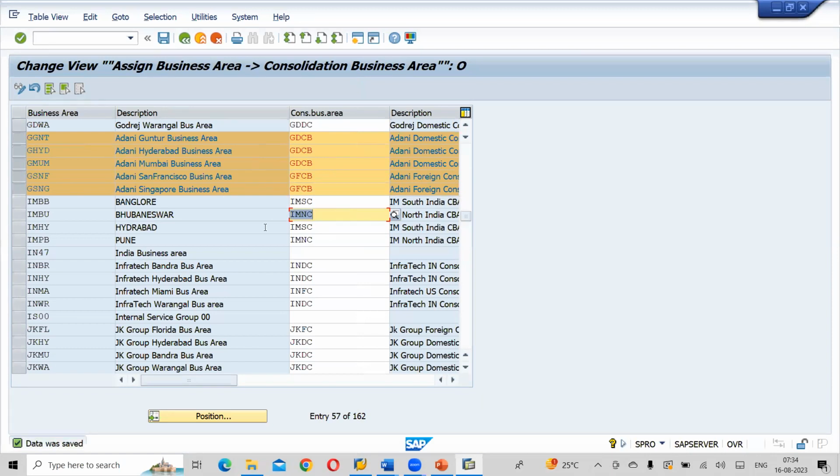Next step, assign company code to financial management area. Assign company code to financial management area. Okay, path same as above, till financial accounting.